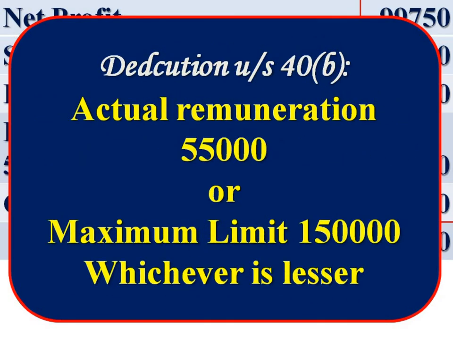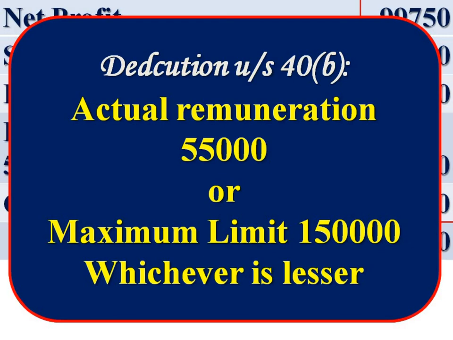Therefore, actual remuneration to working partners as per deed rupees 55,000. Maximum limit under section 40B 1,50,000, whichever is lesser. Therefore, admissible deduction is rupees 55,000 in respect of remuneration to partners. Actual remuneration rupees 55,000 or maximum limit under section 40B 1,50,000, whichever is lesser.